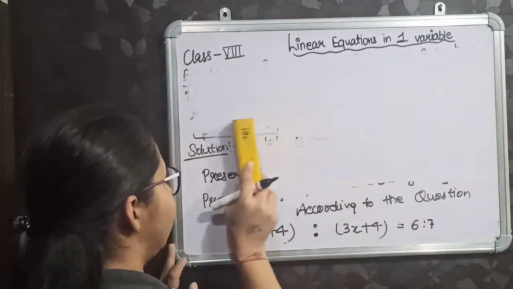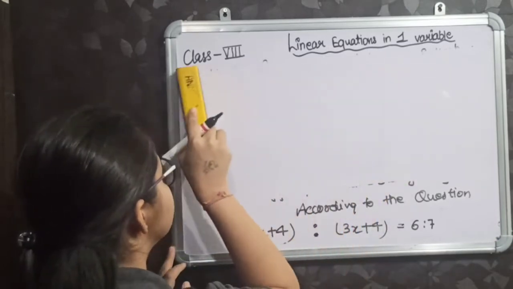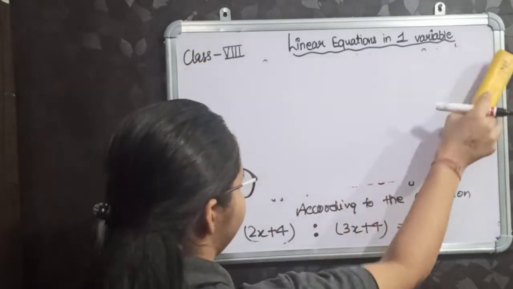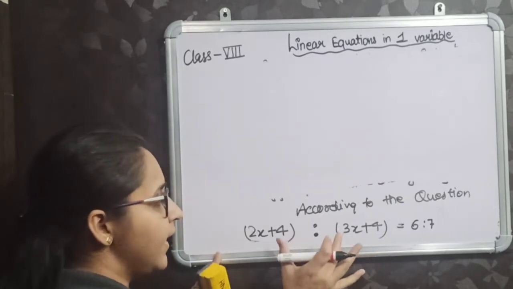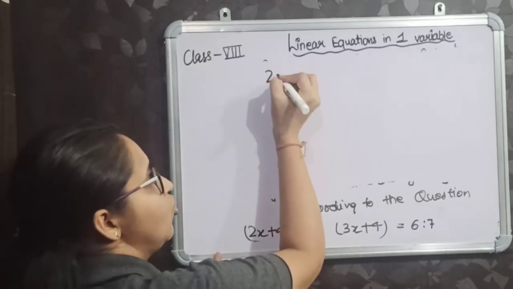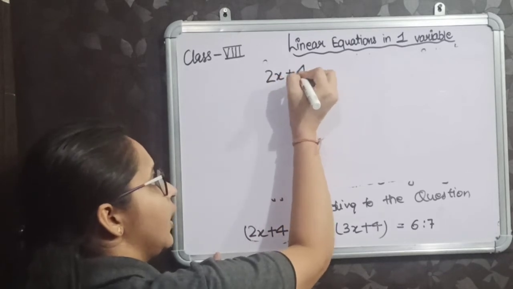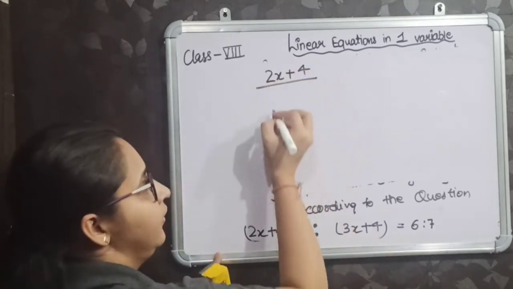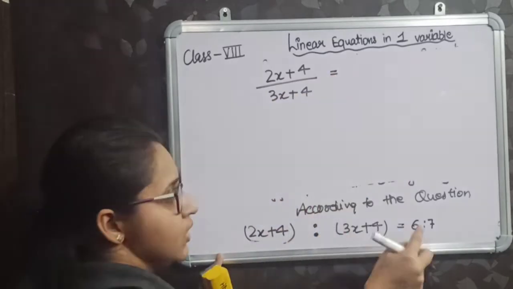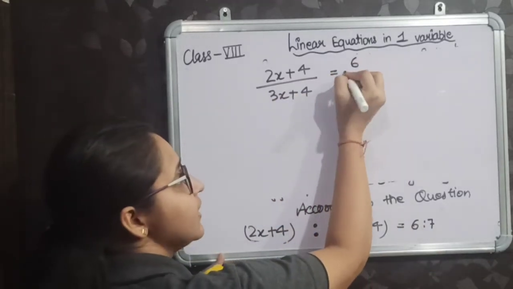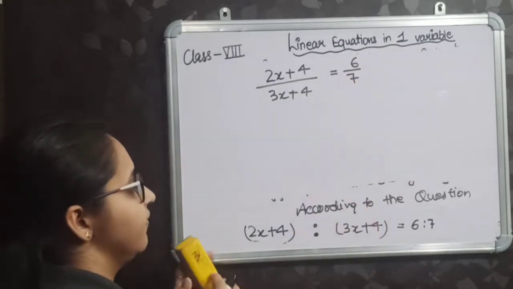See, in this equation, I can write 2x plus 4 divided by 3x plus 4 is equal to 6:7, which can be represented as 6 by 7. Very good.